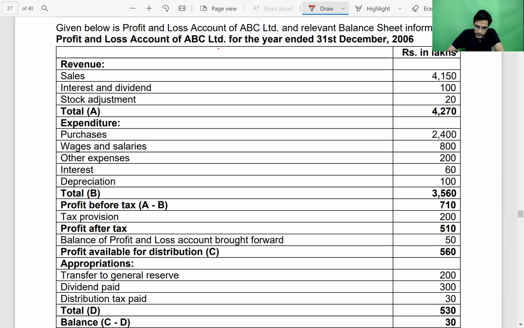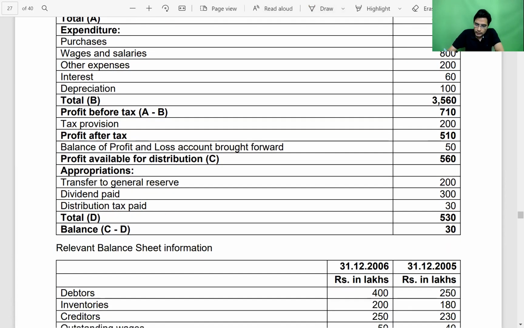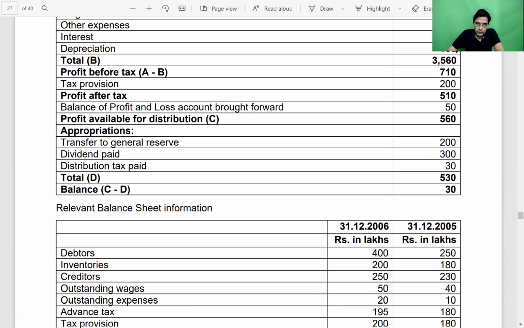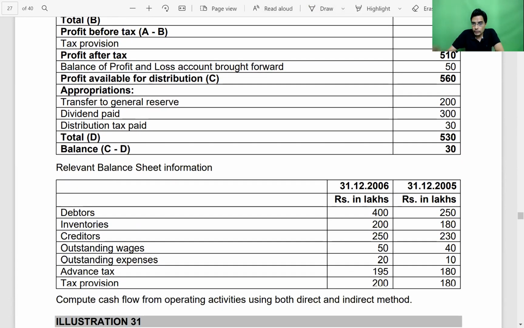Then purchase, wages, other expenses, interest, depreciation, profit before tax, tax provision, profit brought forward from previous year. It's a very nice question. Transfer to general reserve, dividend paid, dividend distribution, tax paid, and closing balance carried forward to balance sheet.